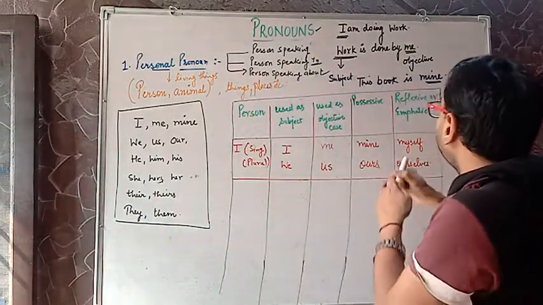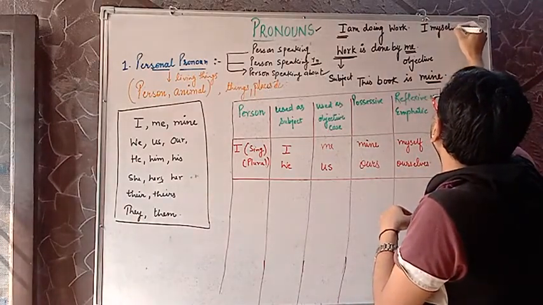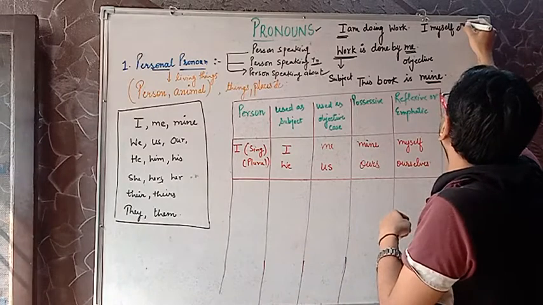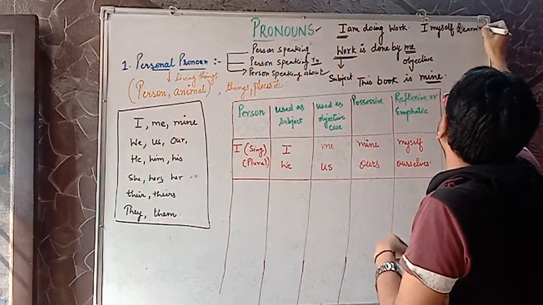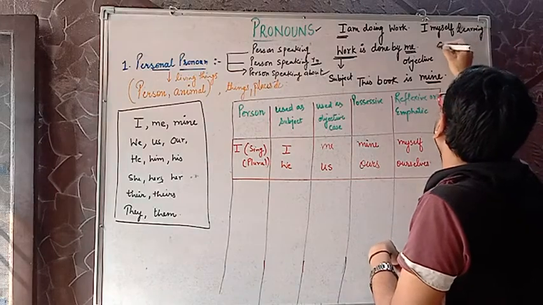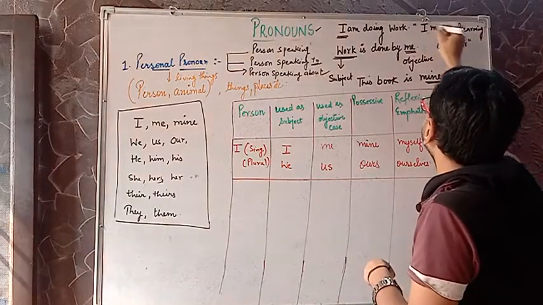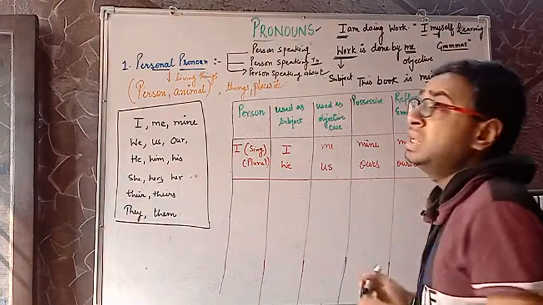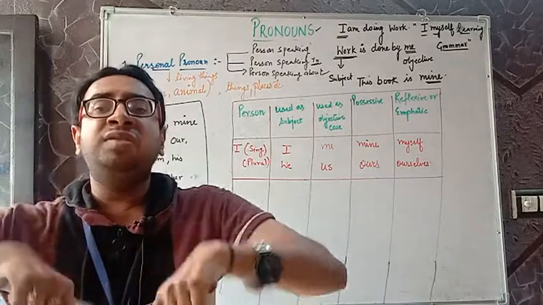For myself: I, myself, am learning grammar. It means I, myself, am learning grammar. That shows the emphatic, that I myself, I am emphasizing.